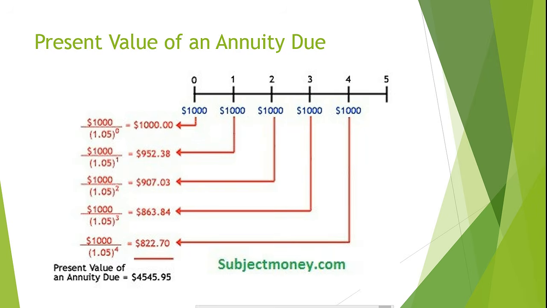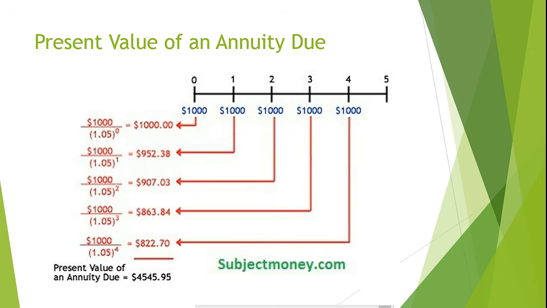This means that our first payment will be received at 0, which is today on our timeline. Since our first payment was received today, it didn't have time to earn interest, so the present value of our first payment is $1,000. Our second year payment is paid at the beginning of the second year, which is 1 year from today, meaning it has 1 year to earn interest.